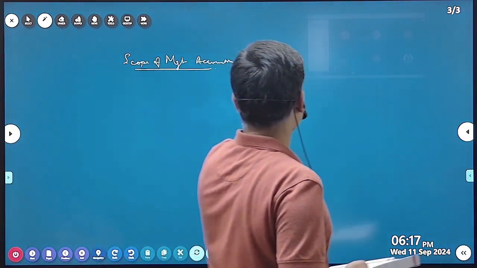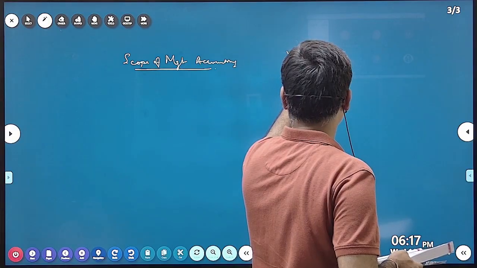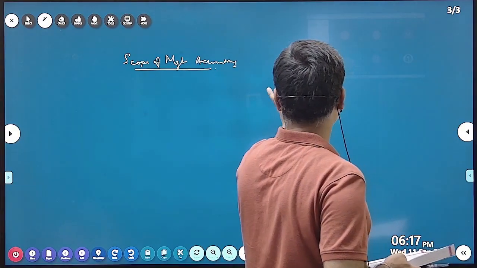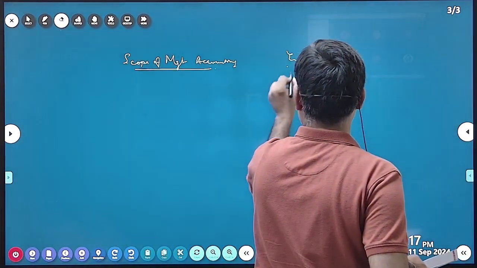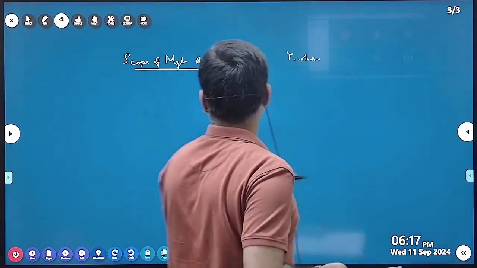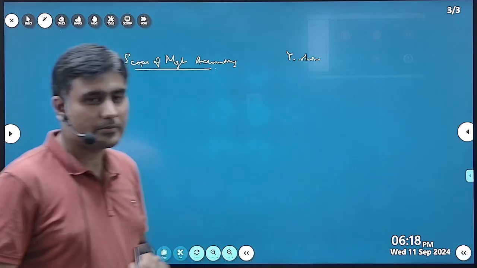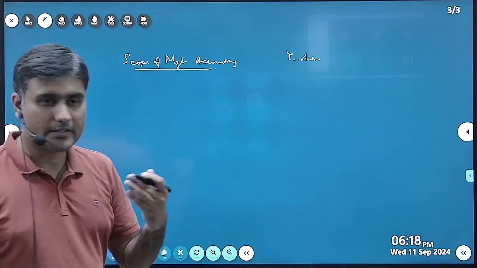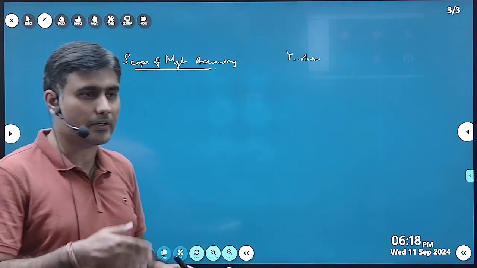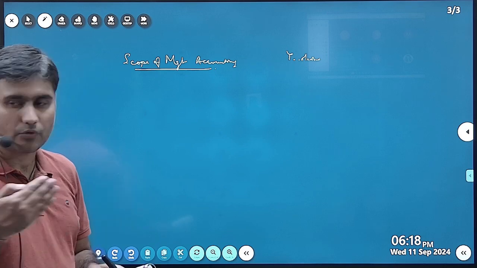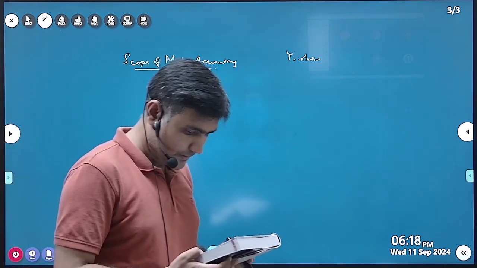It started with very basic concepts, and now they are using very high technologies for management accounting and for decision making. So it is ever evolving.